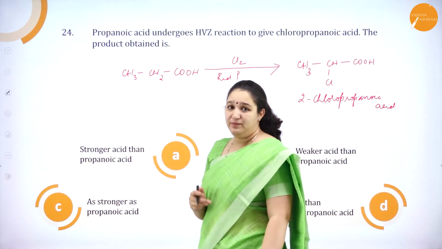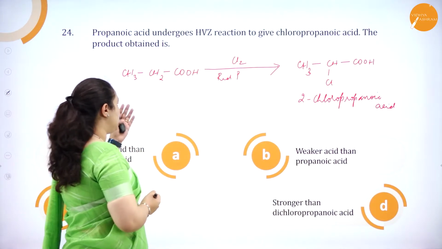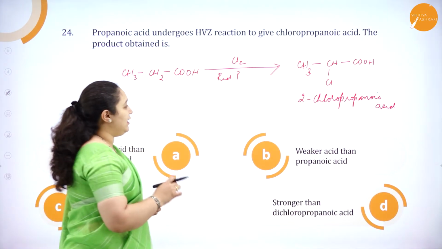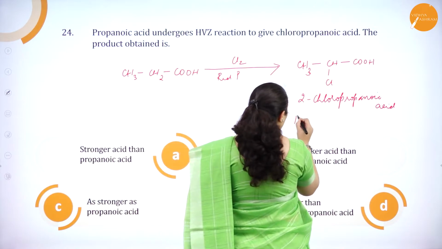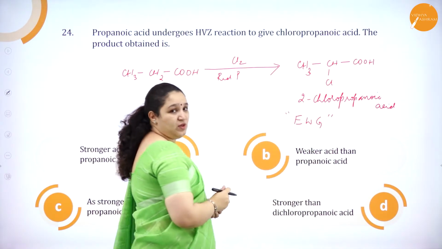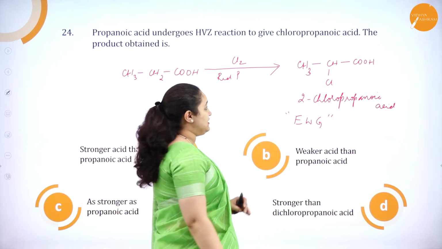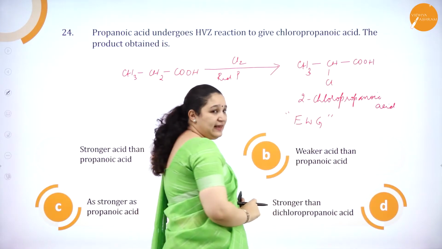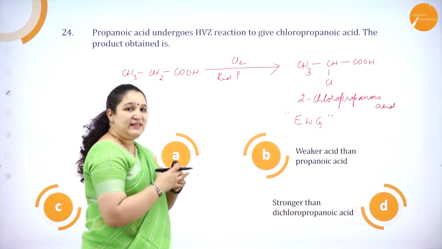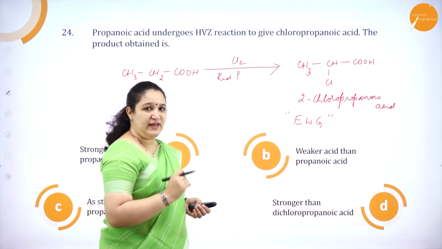Correct? So here what we have to see is which is the stronger acid, whether it is propanoic acid or 2-chloropropanoic acid. Chlorine is an electron withdrawing group. So when an electron withdrawing group like chlorine is present on a carboxylic acid, the charge will get dispersed much better when it forms a carboxylate ion.